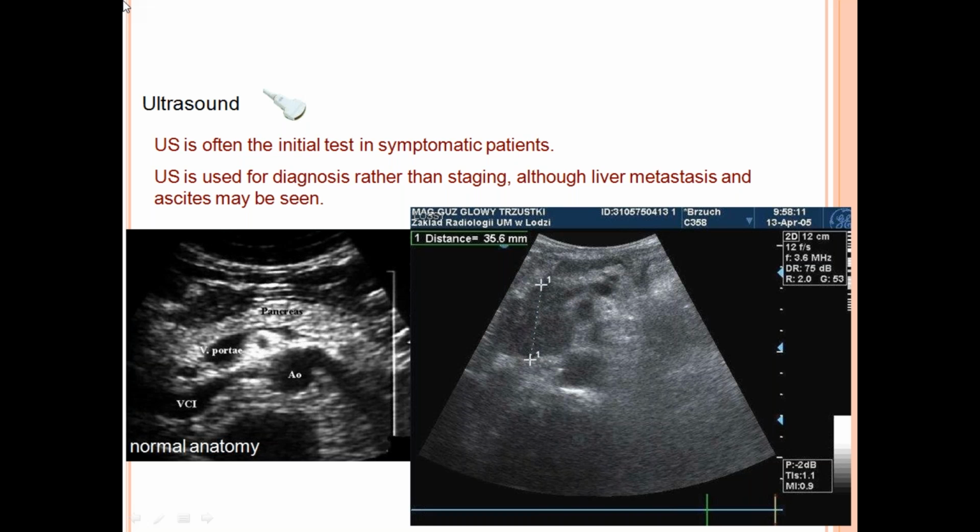Ultrasound is often the initial test, initial investigation in symptomatic patients. This is used for the diagnosis, not for the staging. For staging, we go for CT and MRI.